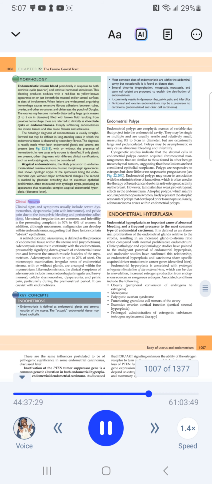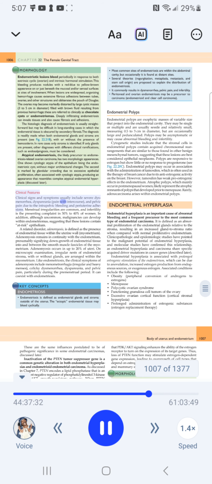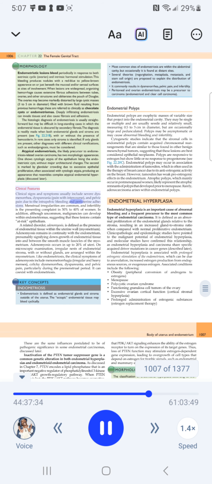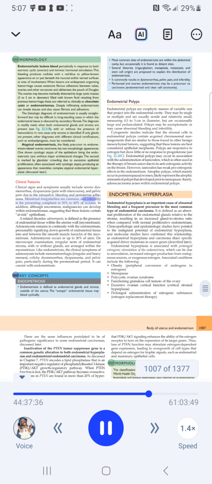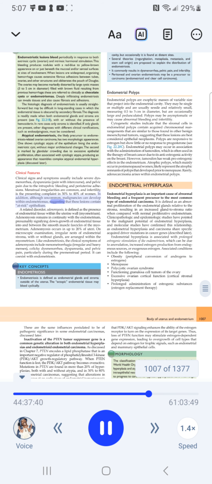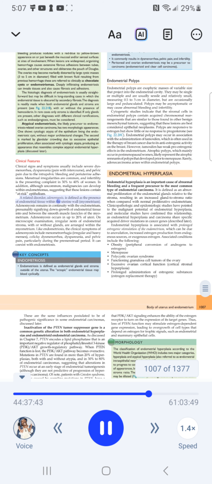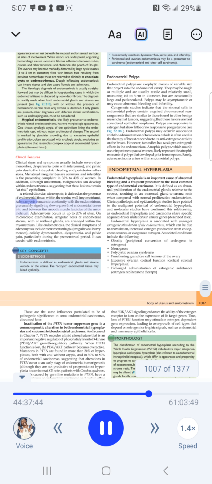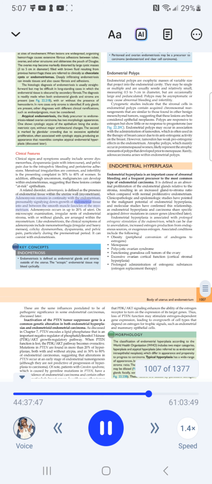Clinical features. Clinical signs and symptoms usually include severe dysmenorrhea, dyspareunia (pain with intercourse), and pelvic pain due to intrapelvic bleeding and periuterine adhesions. Menstrual irregularities are common, and infertility is the presenting complaint in 30% to 40% of women. In addition, although uncommon, malignancies can develop within endometriomas, suggesting that these lesions contain at-risk epithelium. A related disorder, adenomyosis, is defined as the presence of endometrial tissue within the uterine wall myometrium. Adenomyosis remains in continuity with the endometrium, presumably signifying downgrowth of endometrial tissue into and between the smooth muscle fascicles of the myometrium.